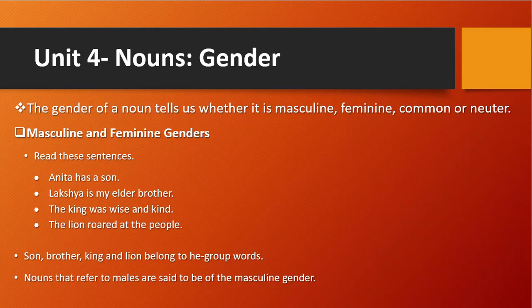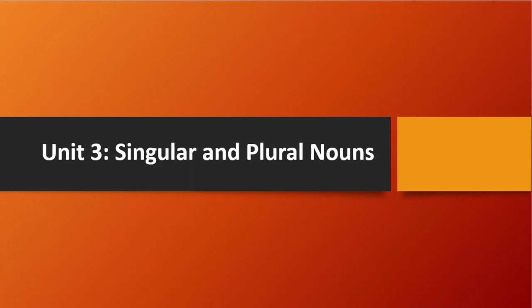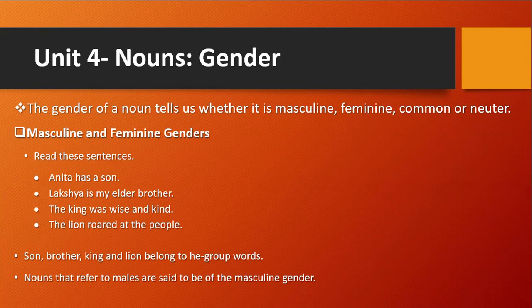Okay, we have finished our unit 3, that is singular and plural nouns. So let's go to the fourth unit, that is nouns and gender. What is gender? Gender is male and female, right? Boys are a male gender, girls are a female gender.